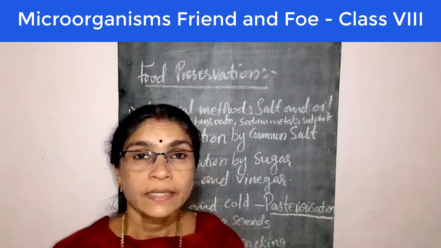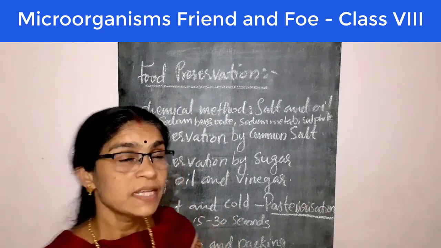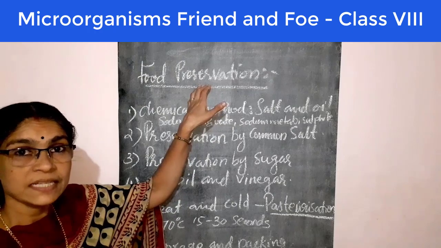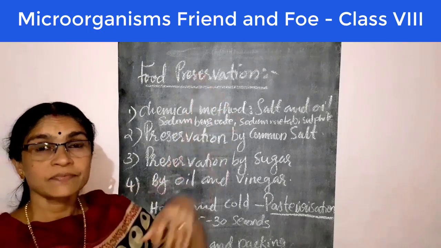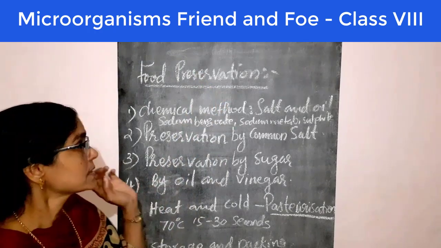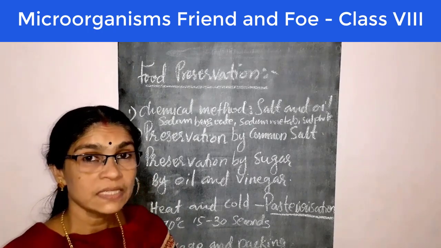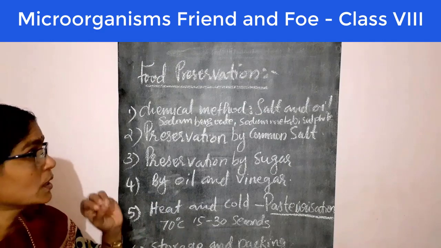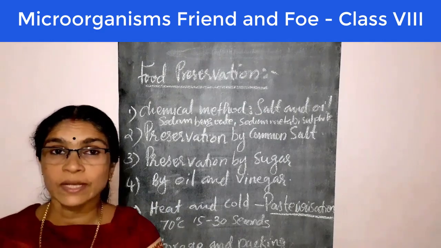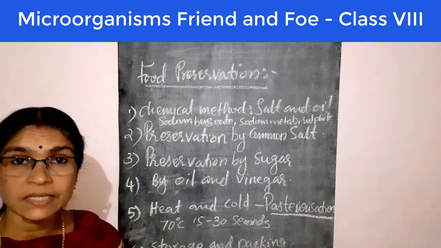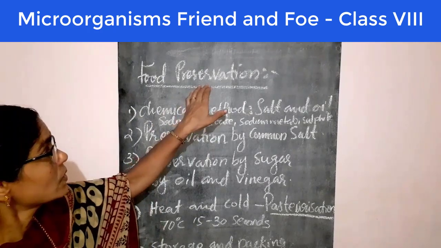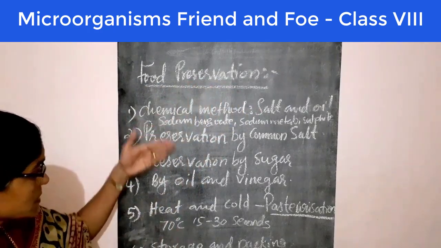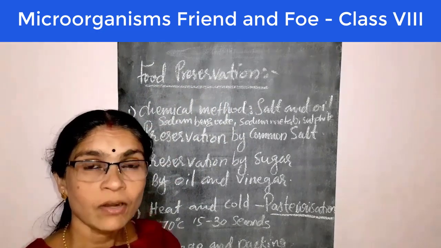microorganisms. Children, today we discussed the various methods of food preservation. Preservation means keeping the food items without spoilage. Okay, the material we use to control the growth of microorganisms or keep the food without any spoilage is called preservatives, and the process or method is called preservation. Okay. Now we discussed 6 methods. Did you get all these points?